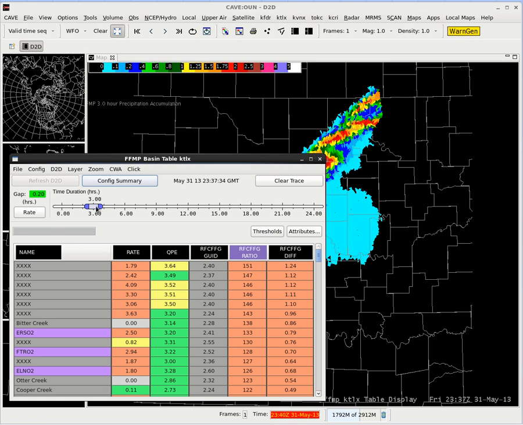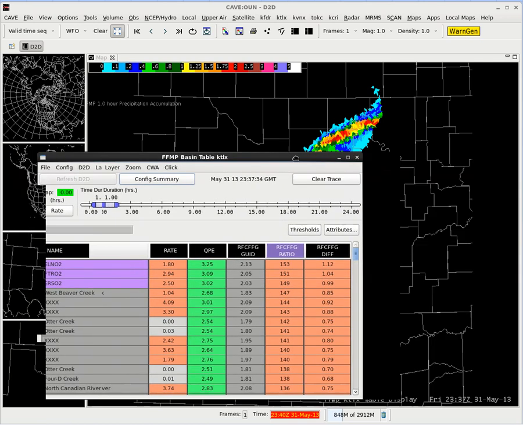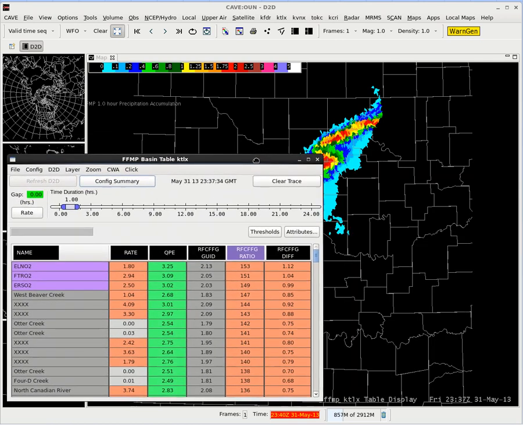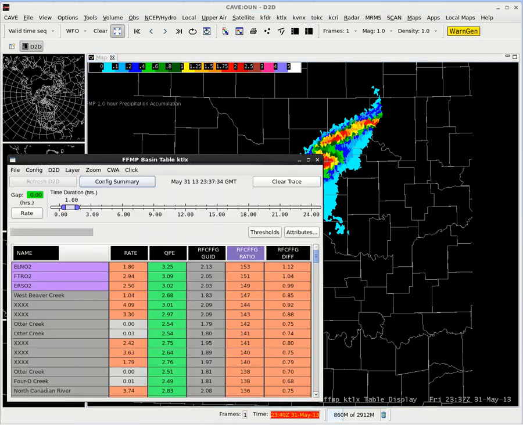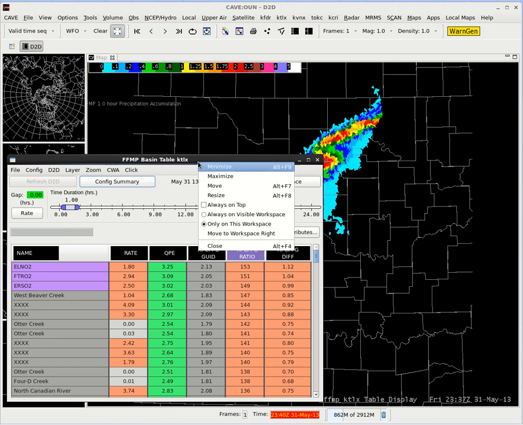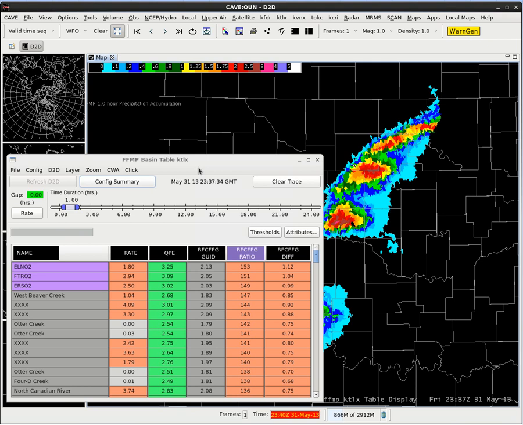And we can use our slider bar here to look at a 1 hour accumulation. Now, another thing to point out, this is a tip for using FFMP and some of the other decision assistance windows which don't really dock in CAVE. They sit outside of it. If I click on D2D, I keep losing my FFMP table. So I'm going to right-click on the top of the window and select Always on Top, so I can interact with the display without having it hide the table.